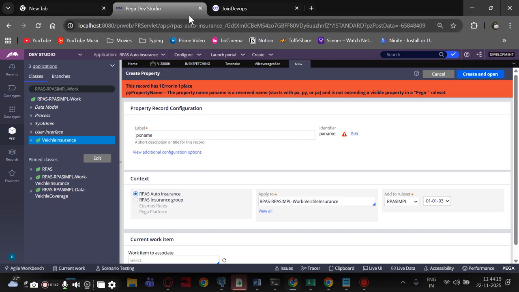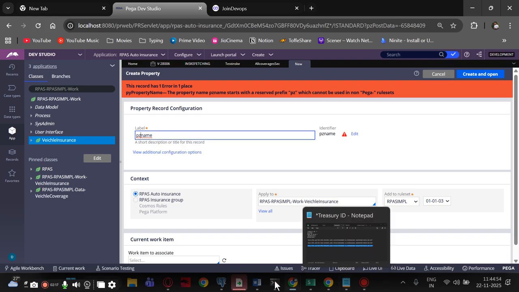So it is not working, right? So I'll try to create with pz. What will happen? We'll see. Create and open. Same. The property name pz name starts with a reserved prefix. Px, py, pz are reserved prefixes for Pega rule sets, which cannot be used in non-Pega rule sets. These are reserved by Pega for its own purpose. So it is predefined. We cannot create any rule with pz.